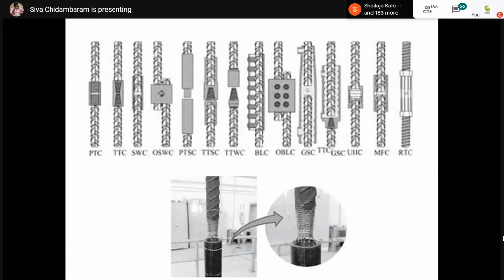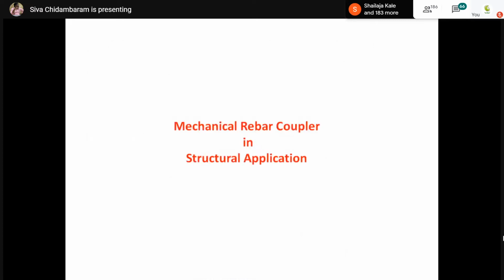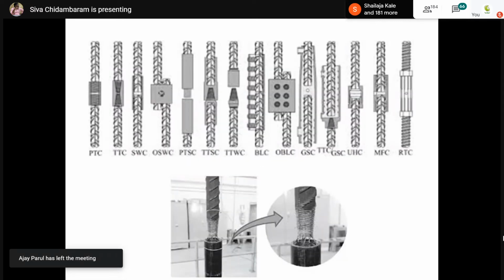Now the question is, let us come to the important case, the performance of the coupler. The performance of the coupler after connecting the rebar is very, very important, and that decides the performance of the entire structural behavior. Just imagine. That's why the coupler manufacturers as well as the inventors of the coupler recommend certain procedures to be maintained. The reason why they are recommending volumetric enlargement of the rebar at the end before threading is because otherwise you are reducing the rebar diameter at the edge.